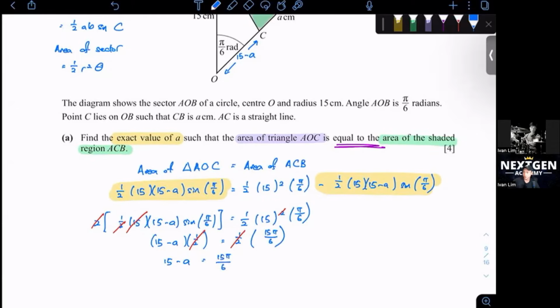Okay, let's rearrange it to find a. So I can shift a to the right hand side: a equals 15 minus 15 over 6 pi. You want to write it nicely, put a at the left hand side. 15 minus 15 over 6, we can actually simplify it by dividing by 3, so it'll be 5 over 2 pi. A 4 mark question.